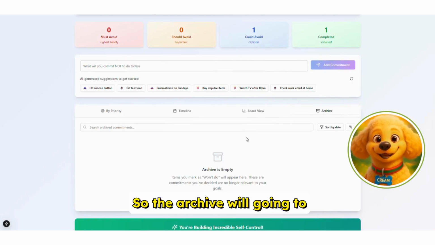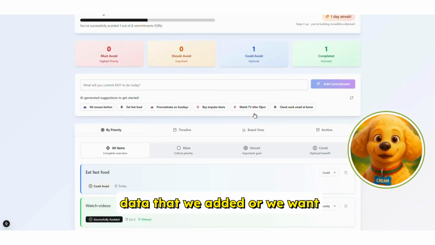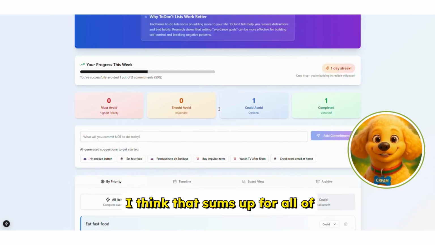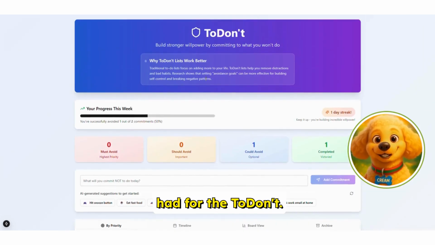The archive is going to store all of the data that we added or that we wanted to avoid. Okay, I think that sums up all of the functionalities that we have for the ToDon't.